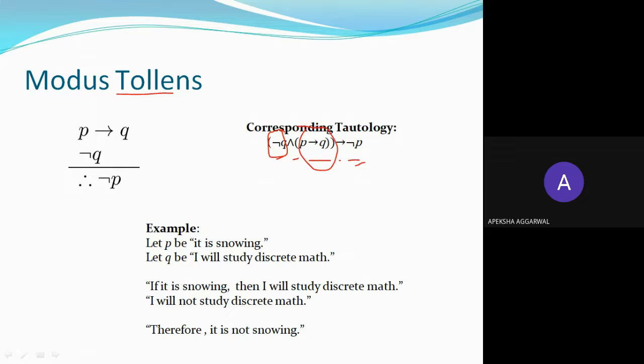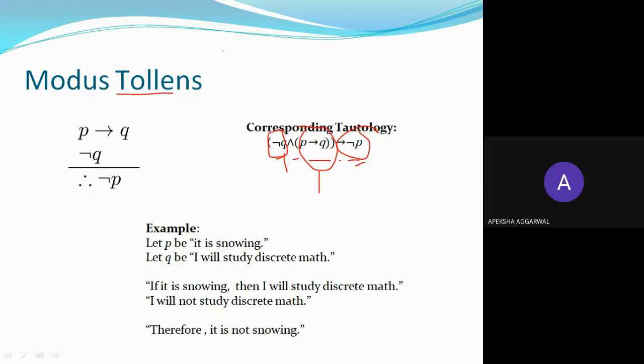Because I am not studying discrete math, this implies that it is not snowing.